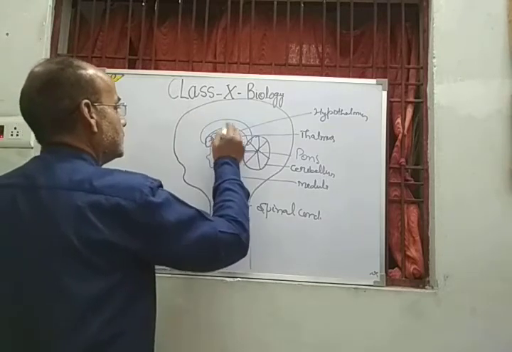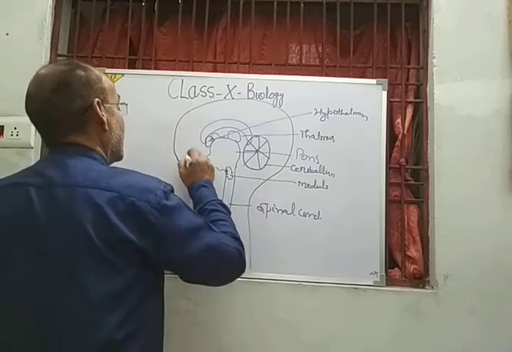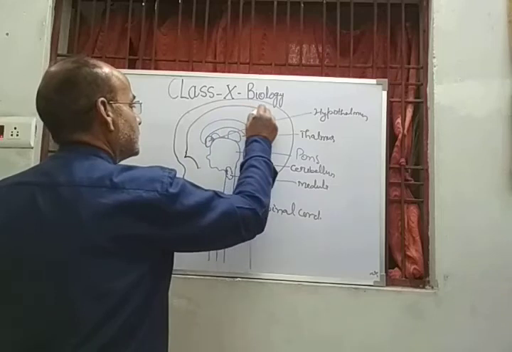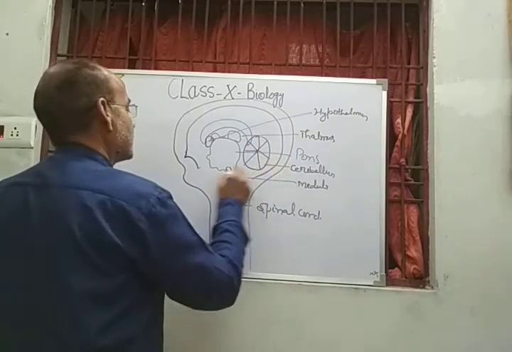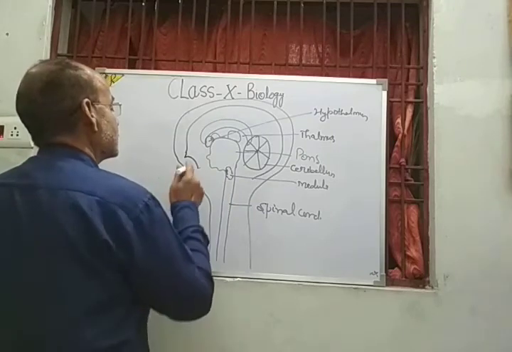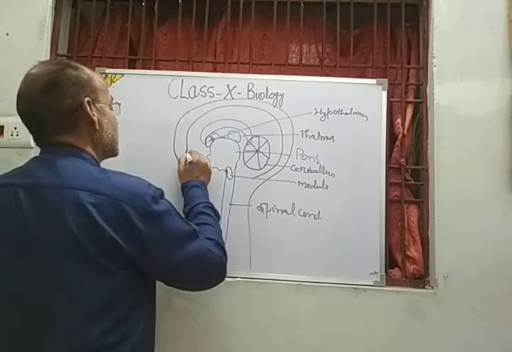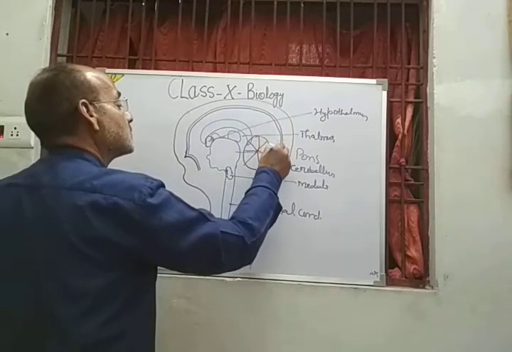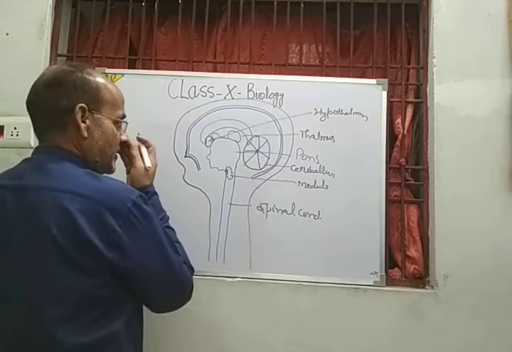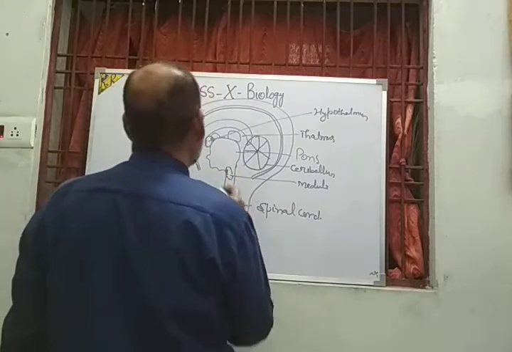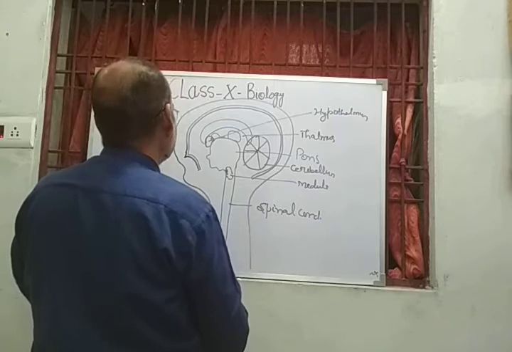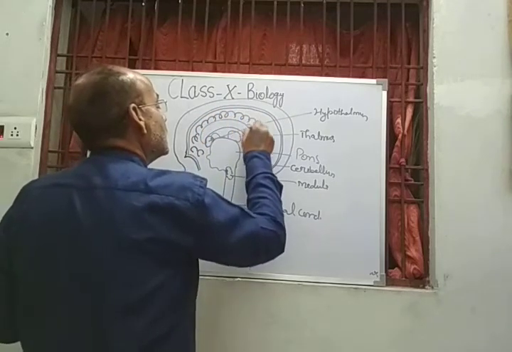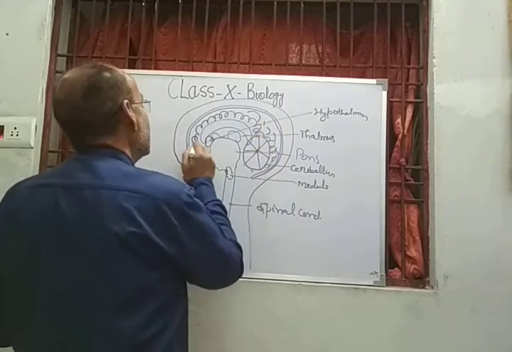So this is the cranium. The outer covering of the brain is called meninge, and beneath this meninge there is the part of the brain which is called forebrain. So this structure is called forebrain.